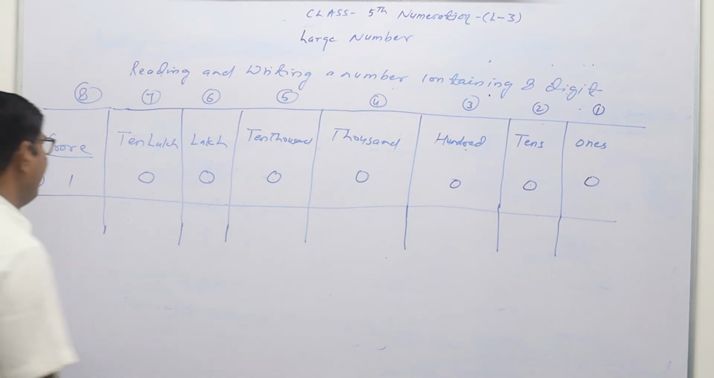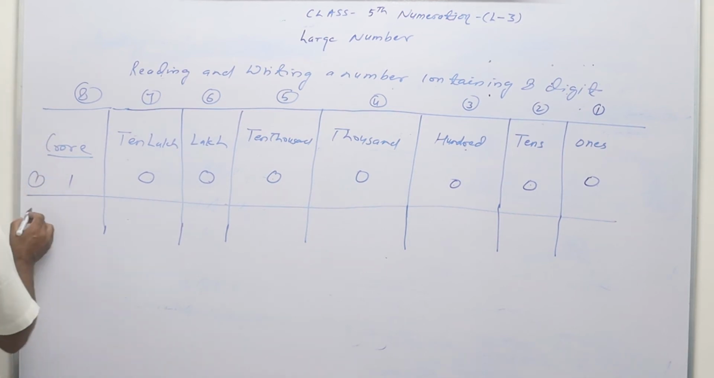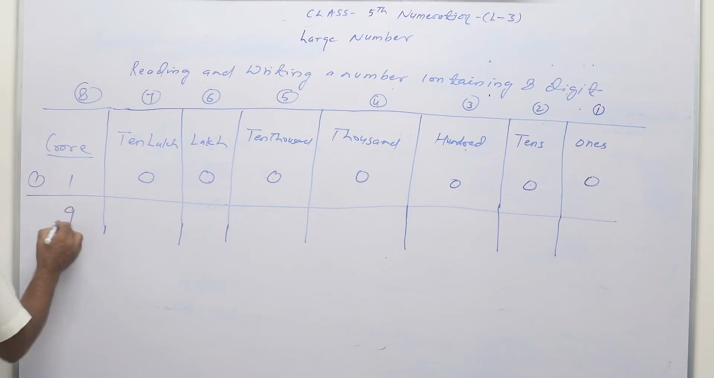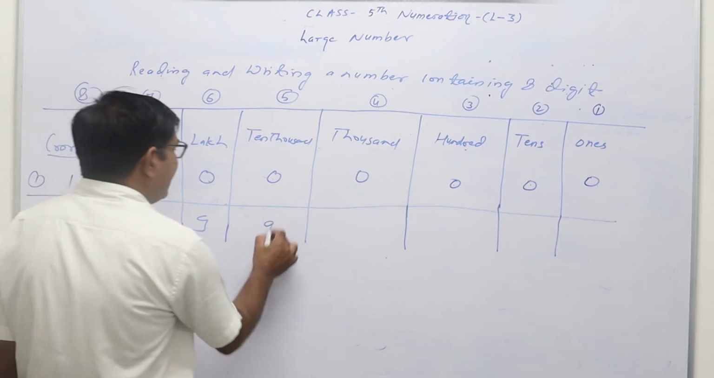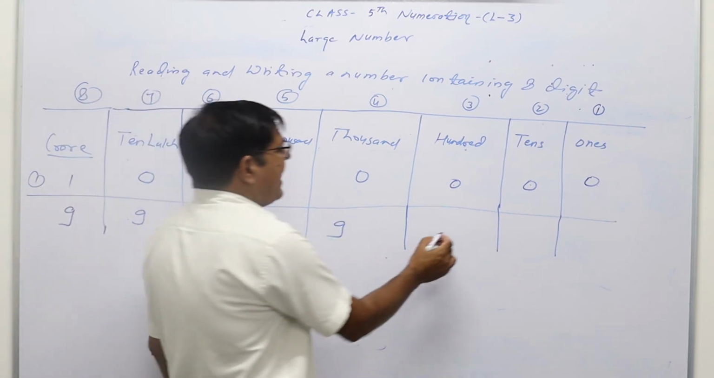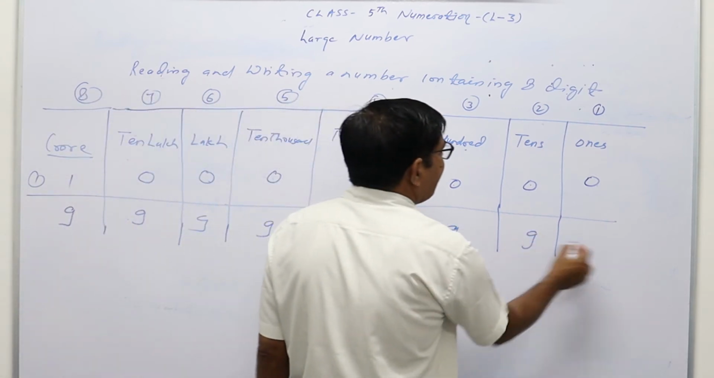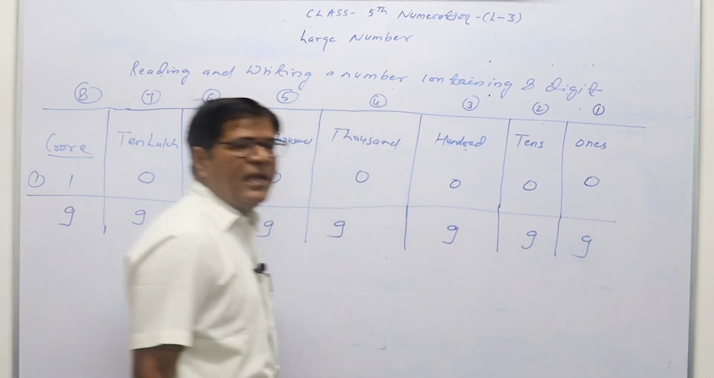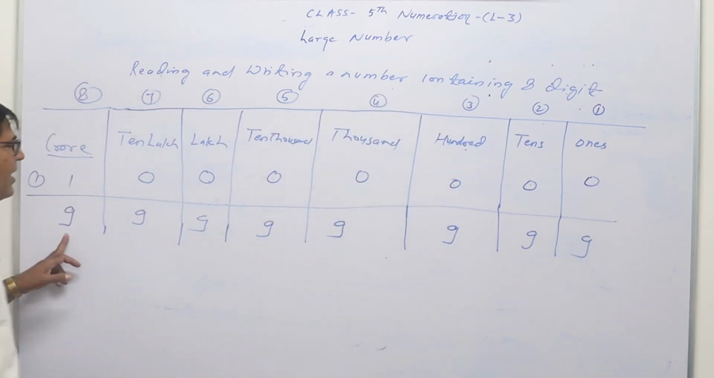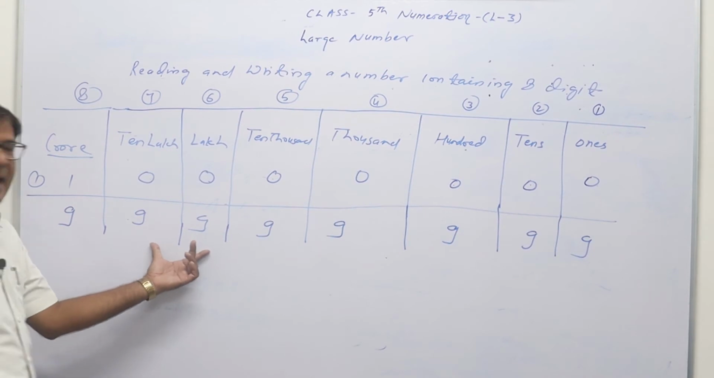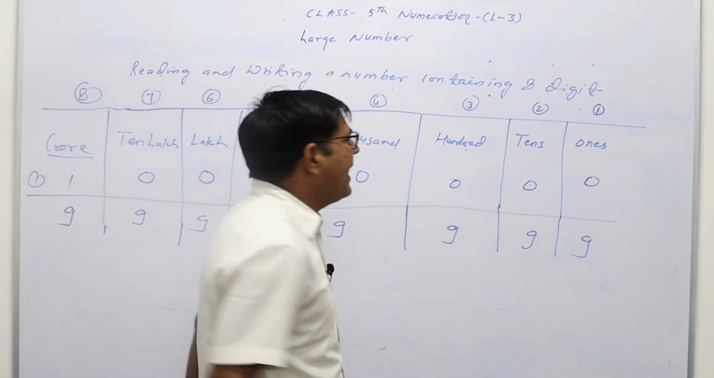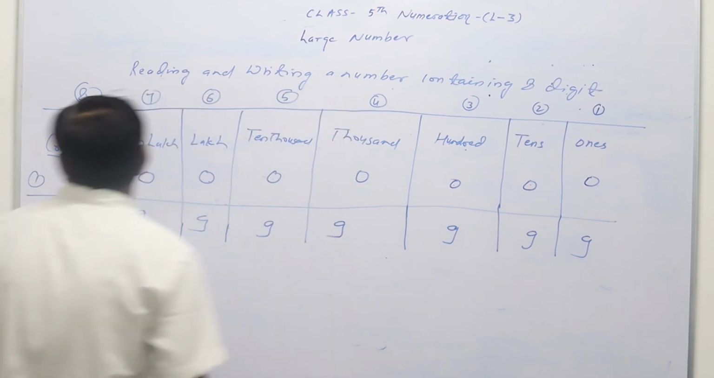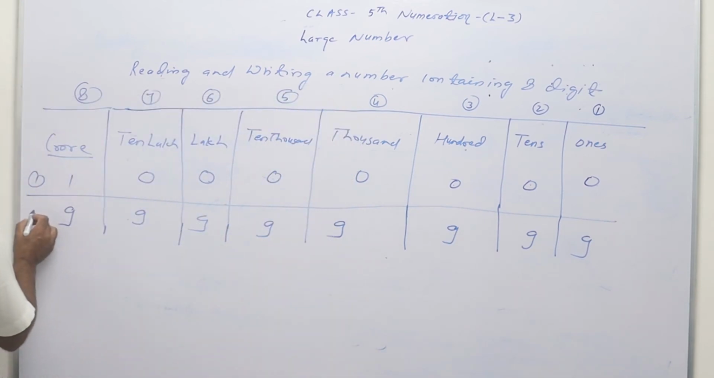So any number which contains a total of 8 digits will be in crores. Let us suppose we have to write 9 crore 99 lakh 99,999. In this way we will write 9 crore 99 lakh 99,999. So this is the greatest 8-digit number.